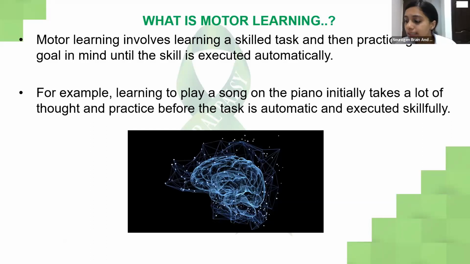Initially these links that are made in the brain could be very weak, but to make these links, or the neural connections, stronger, we need to have repetition and practice, and that's how motor learning works, and that's how all rehabilitation works. We have to do a lot of practice and repetition in every activity that we give a child. For example, learning to play a song on the piano initially takes thought and practice before the task is automatic and executed skillfully.